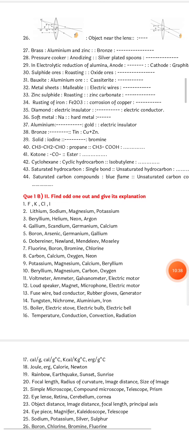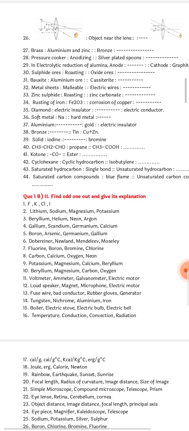So we were discussing question number 30. Sulfide ores roasting. So oxide ores, yeah, it will be reduction. Okay. Now question number 31. Bauxite is aluminium ore. So cassiterite will be, lot of times we have discussed it. It is, yes, tin ore.